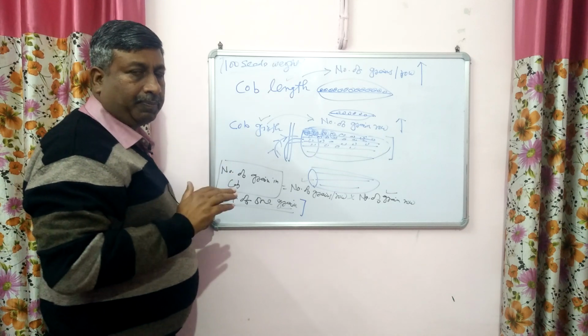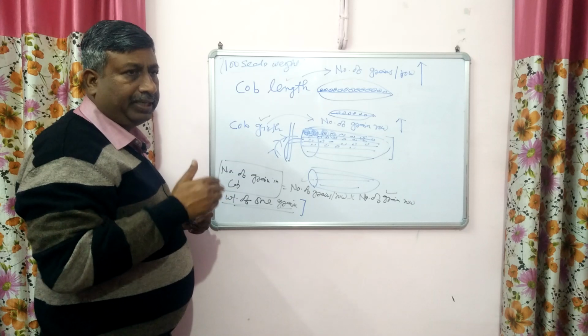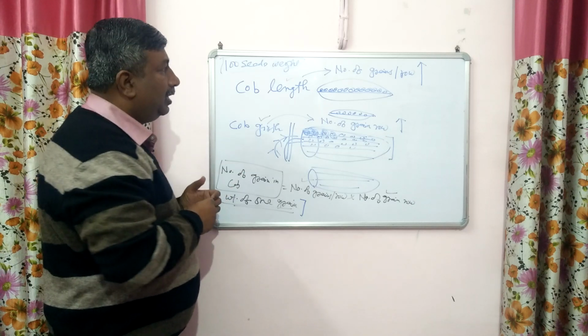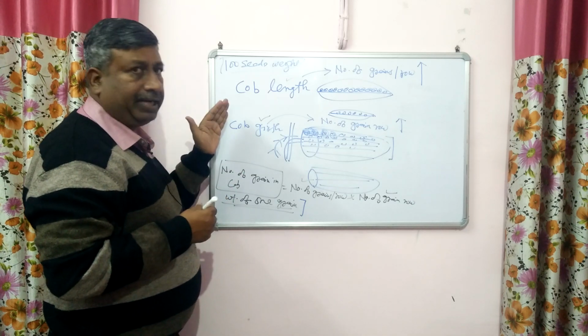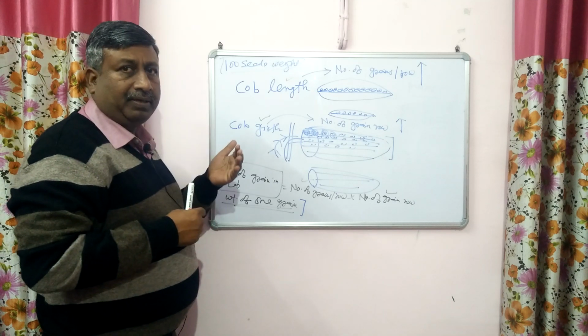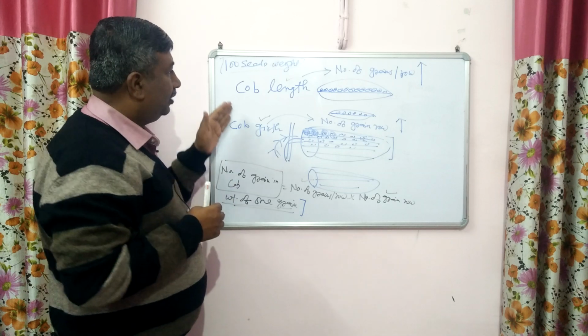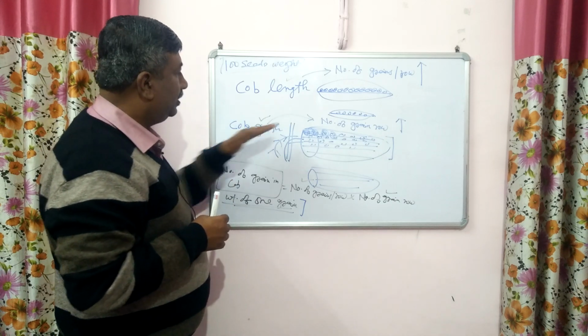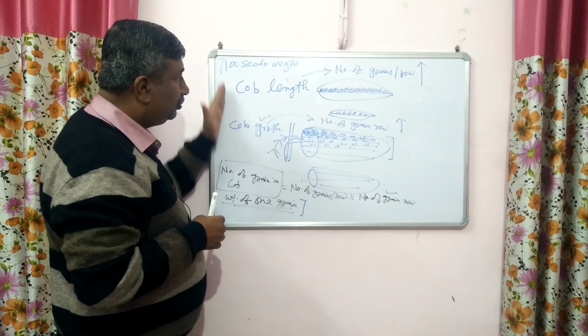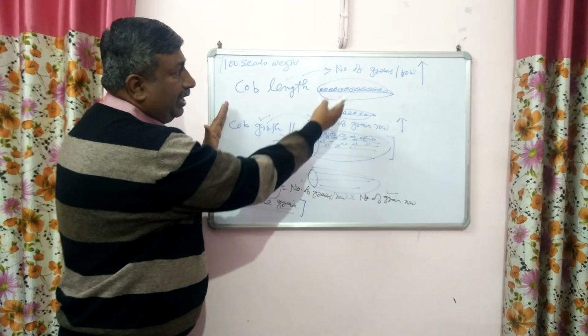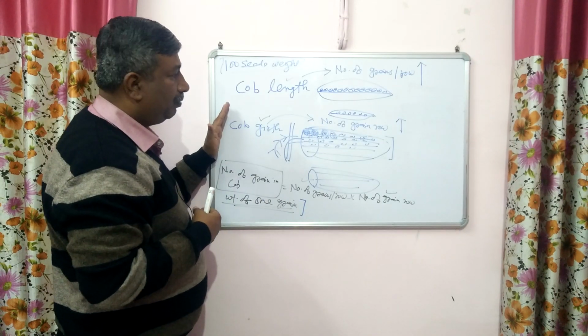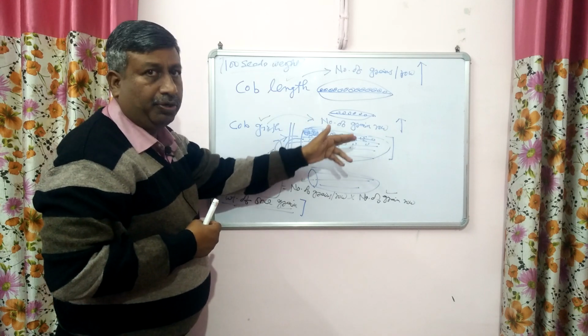So first, maintain the plant population to maintain the number of cobs. Then very good agronomic management, meaning supply nutrients, water, reduce weed competition, so that there is more cob length and more cob girth, and these two parameters will increase the number of grains per row and number of grain rows.